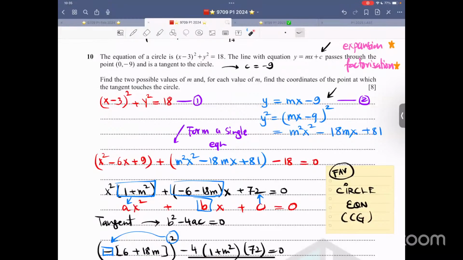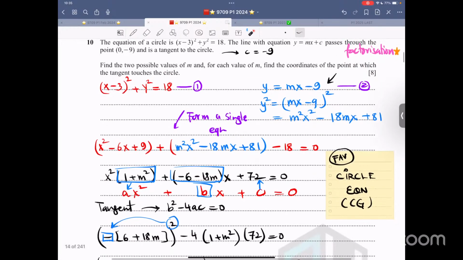That means the y-intercept is -9. That's the first thing. Second thing, find the two possible values of m. And for each value of m, find the coordinates of the point at which the tangent touches the circle. So now over here, form a single equation.